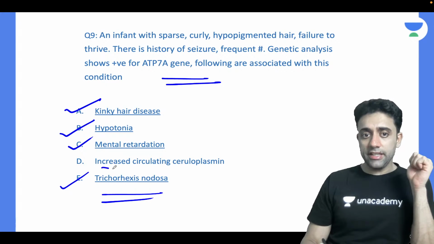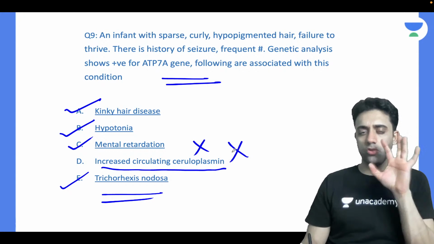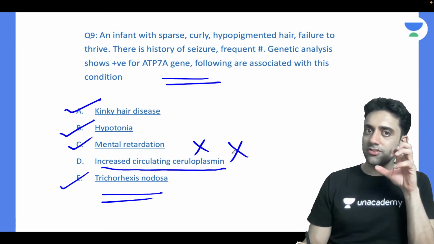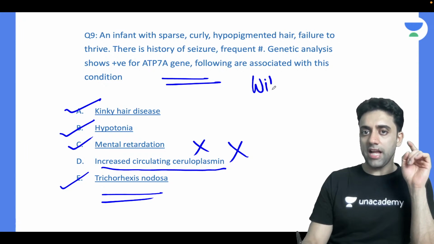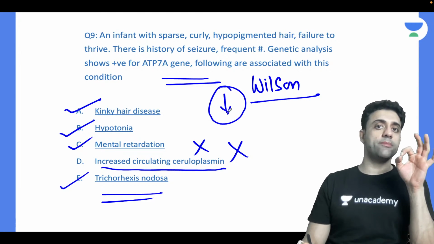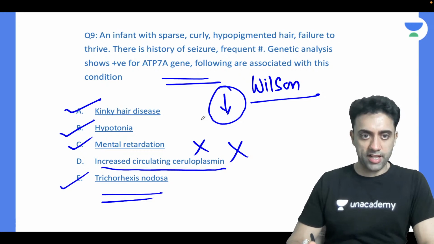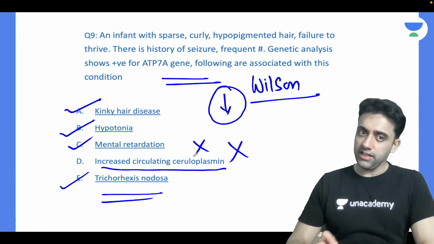You will see increased circulating ceruloplasmin? No, not increased. And anyhow, ceruloplasmin has no role here. Ceruloplasmin has a role in Wilson disease, and there are decreased serum ceruloplasmin levels in Wilson. Here in Menkes, there is no role of ceruloplasmin, right? So yes, A, B, C, E, very true.